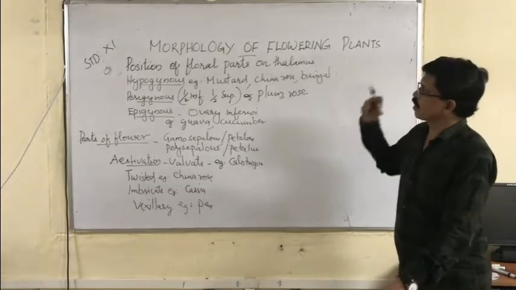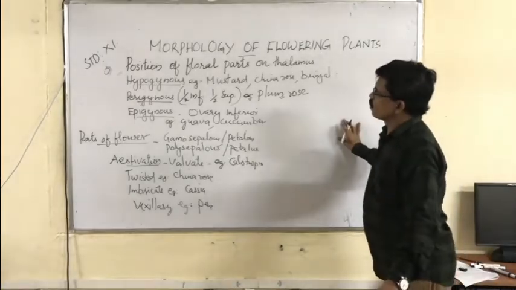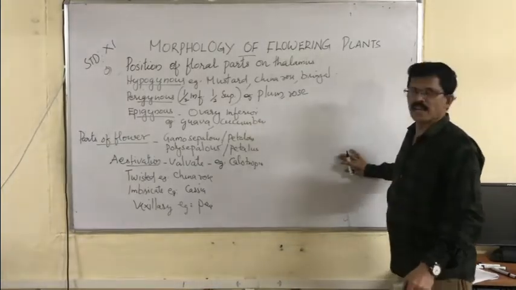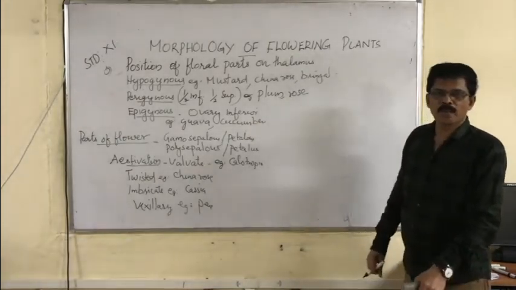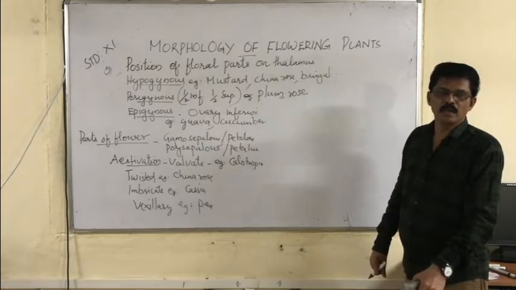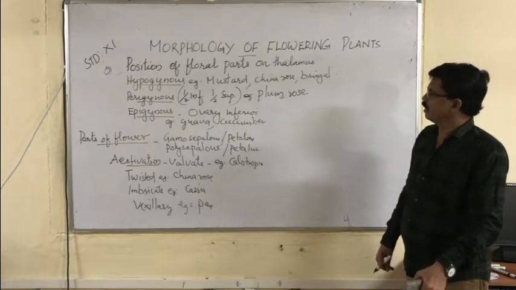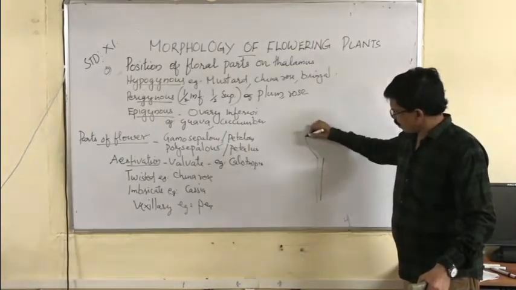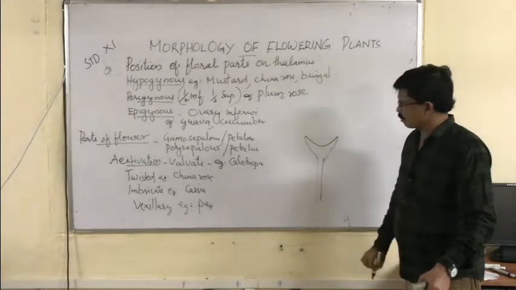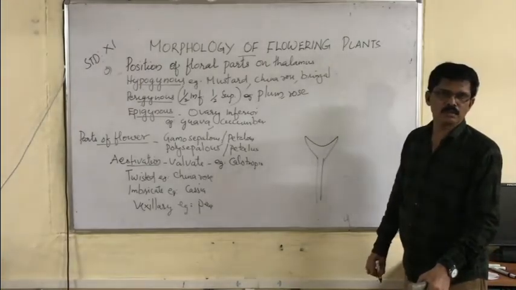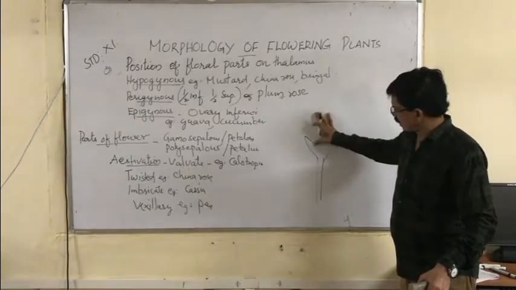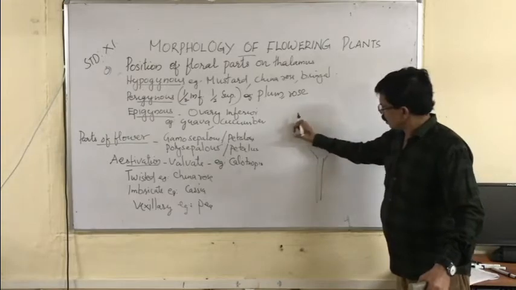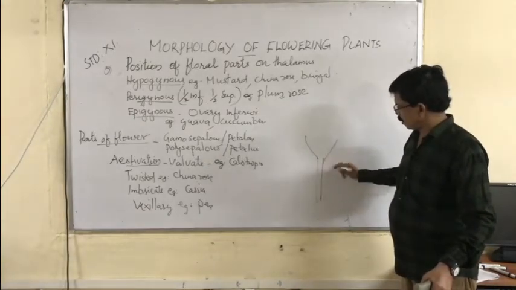Chapter Morphology of Flowering Plants. Position of floral parts on thalamus. You have already studied that the thalamus is the swollen upper part of the peduncle or pedicel. In a flower, you can see the pedicel goes up and becomes a cup-shaped structure called the thalamus. It can be cup-shaped, it can be swollen like this as well. So anyhow, the thalamus is the upper part of the pedicel.